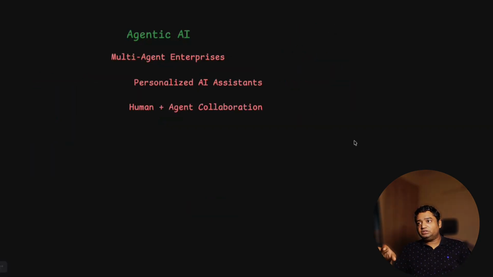By the end of 2026 we are going to see a different wave of agentic AI. What I feel is the multi-agent enterprise will increase, where multiple agents will be required. Personalized AI assistants will increase. Like when Google came up with Google Assistant, at the initial stage it was not getting popular, but now almost all the people who use Android or Google services use Google Assistant for reminding you of the office route, reminding of your particular task and everything. So personalized AI assistants will be getting popular.